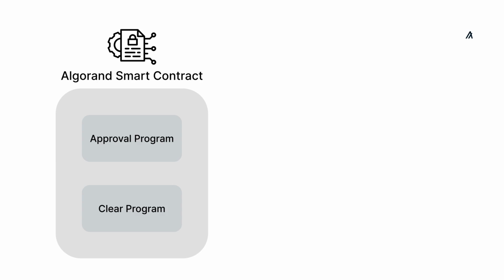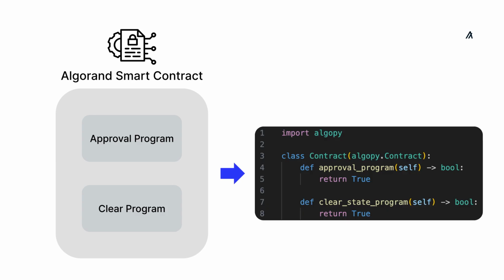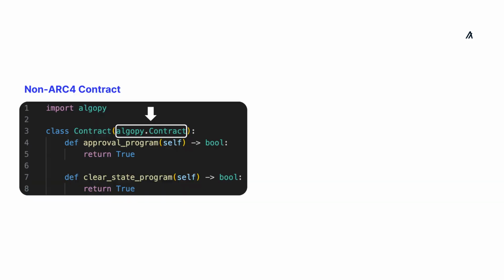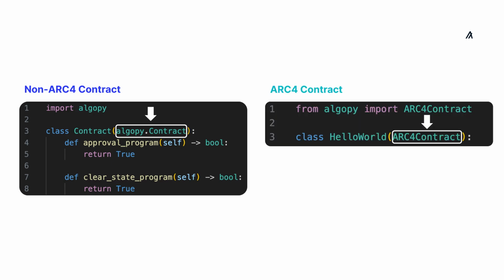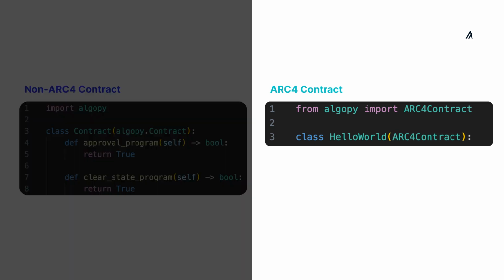An Algorand smart contract consists of two distinct programs, an approval program and a clear state program. These are tied together in Algorand Python as a single class. All contracts must inherit from the base class algopy.Contract, either directly or indirectly, which can include inheriting from algopy.ARC4Contract. In this video series, we'll mainly focus on ARC4 contracts, as it is a recommended contract structure for composability.